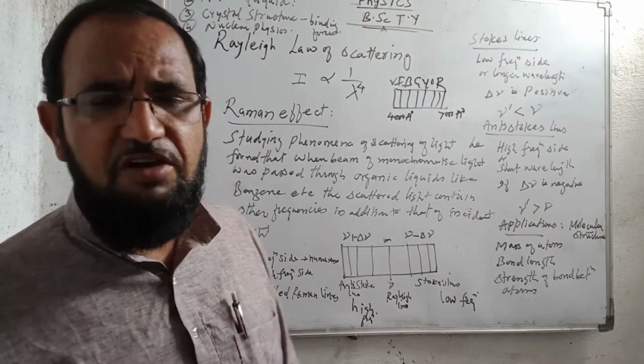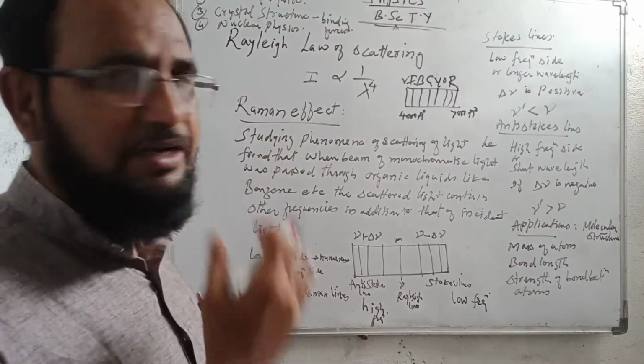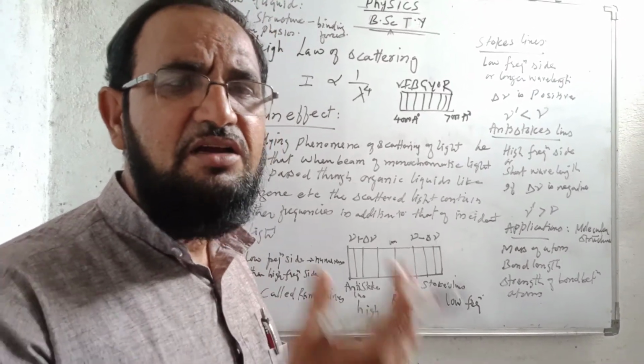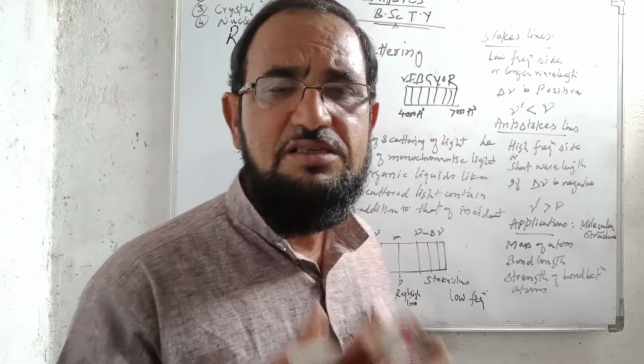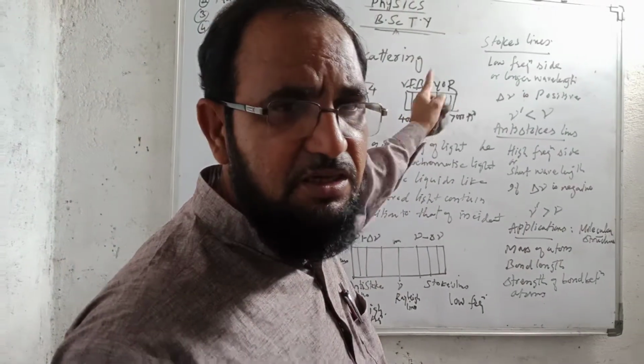So the wavelength decreases from red to violet, but the violet and indigo colors are not so clearly visible to our eyes. Therefore, blue color will be scattered more, because the wavelength of blue color is less.